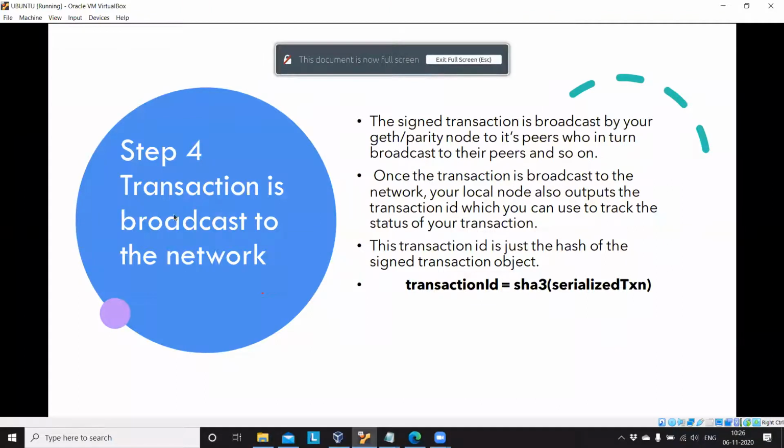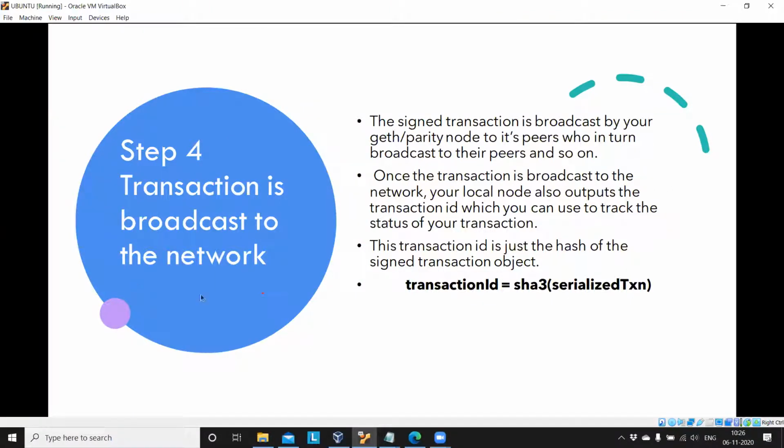Step 4, the transaction is broadcasted to the network. After all this activity, first we get a raw transaction object. Second, we sign the transaction.